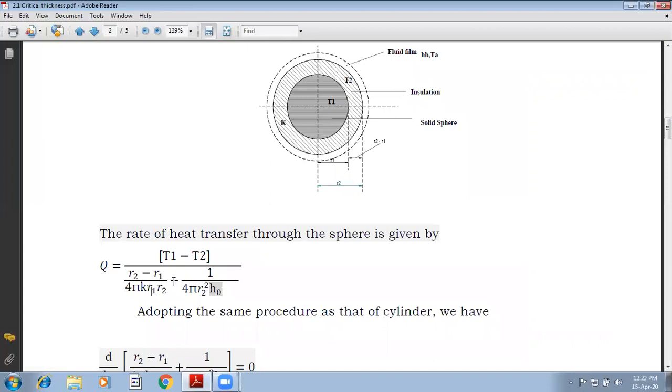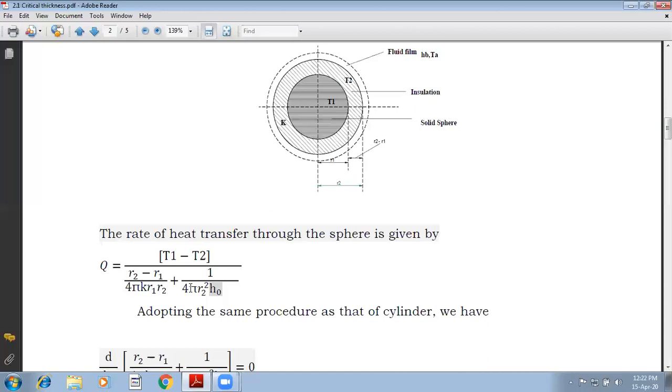Now we should have one particular value at which the combination of these two should be a minimum. By increasing conductive resistance, the conductive heat transfer will decrease. By decreasing convective resistance, the convective heat transfer is increasing. So one is decreasing, another one is increasing.